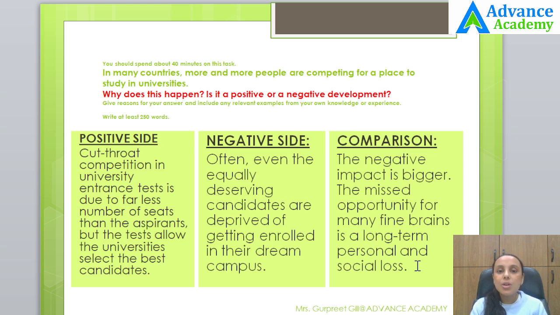I hope that you understand how to write your argument in favor or maybe against a particular trend. If you're going to say that it's a positive impact, then you should have a different argument for that. But it is easier to prove that it is a negative trend, because there is going to be a loss. We see that only 10% people get through those competitive exams and 90% of them are discouraged. So that's a huge loss. Therefore, we can prove it to be a negative aspect or a negative trend. I hope that you understand.